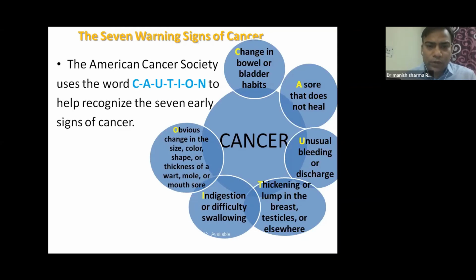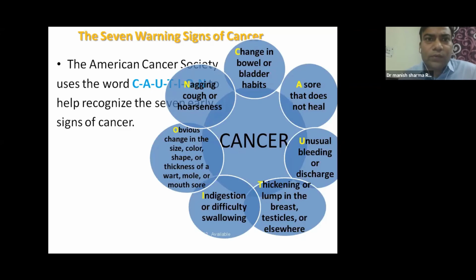So we have to be very cautious at that point of time. It can be an early sign of cancer. Any nagging cough or hoarseness of voice. So a cough that is persistent for say 15 20 days, say a month, or any hoarseness of voice. So these are seven signs of caution which have to be taken into account when we are looking at our patient, and this is just for the general public as well.